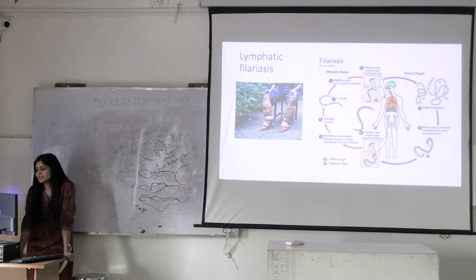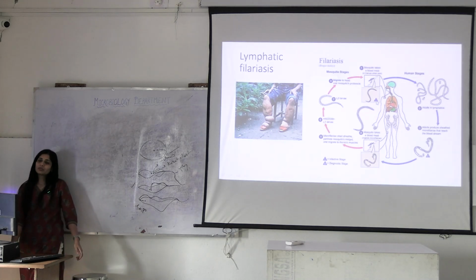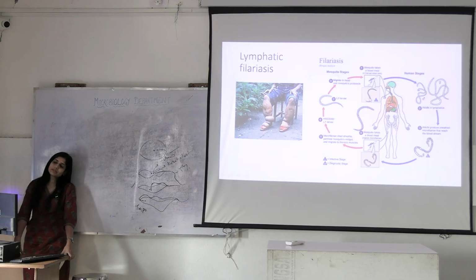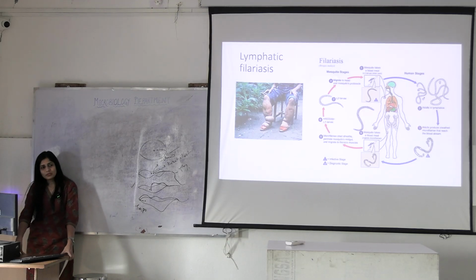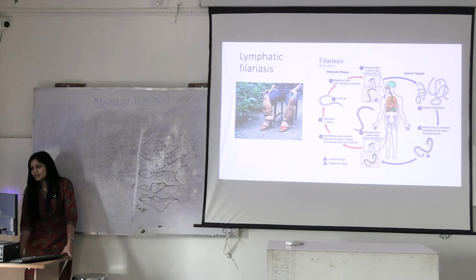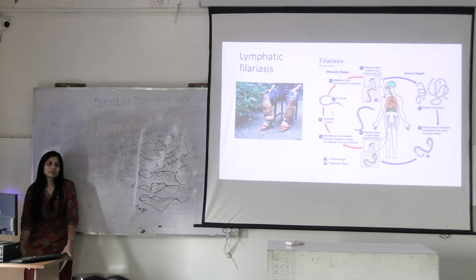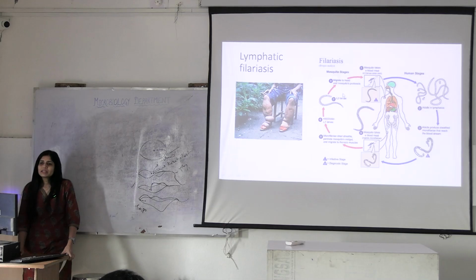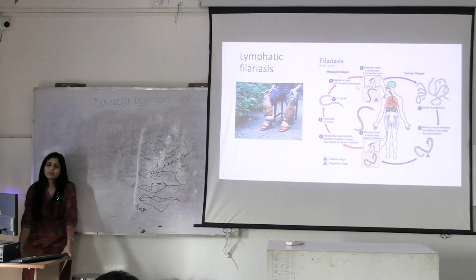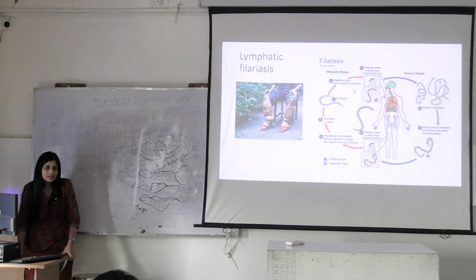Okay, so what is happening? There are again two forms that you have to remember. What was the infective form in leishmaniasis? Promastigote. The diagnostic form was amastigote. Here in filariasis, what is filariasis? Brugia malayi and Wuchereria bancrofti. It's basically a nematode. Here you will see they exist in adult form and larval form. Okay, there are no eggs here.